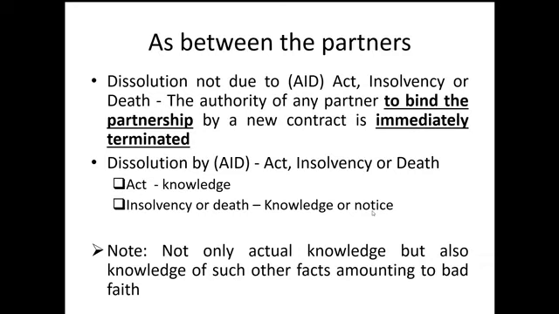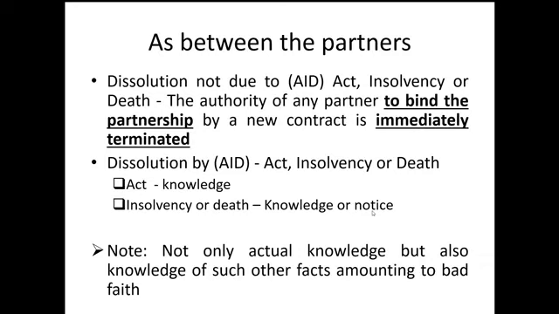Or let us modify. Sabihin natin, class, na ang ground ng dissolution is insolvency. Kung si C naging insolvent, hindi alam siyempre ni A yan. Kasi, paano niya malalaman yung personal finances ni C? Kaya kung wala siyang notice or knowledge ng insolvency ni C, it means A can still bind B and C. Pwede niyang i-bind ngayon si B saka si C kung wala siyang notice or knowledge ng dissolution.